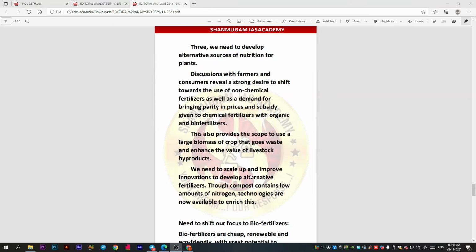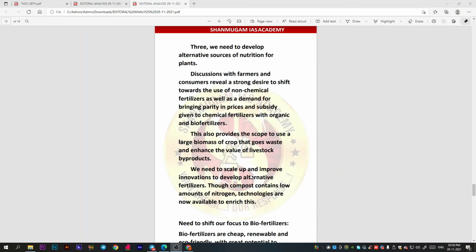And some discussions with farmers and consumers reveal a strong desire to shift towards non-chemical fertilizers. Nowadays we are moving towards non-chemical fertilizers, as well as there is a demand for bringing parity in prices and subsidy given to chemical fertilizers with organic and biofertilizers.